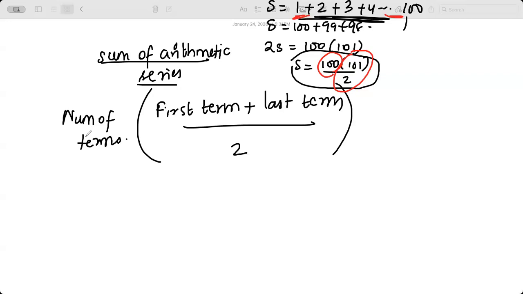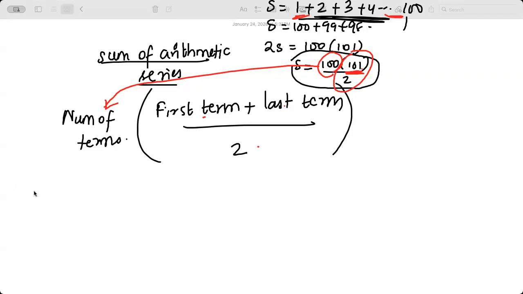You should know how every formula is derived as well. In most cases, we are trying to understand, but there are cases where we don't discuss it. But when you think about the sum of an arithmetic series, it's always the number of terms times the first term plus the last term, divided by 2. Any questions? Okay. Please note down, guys.